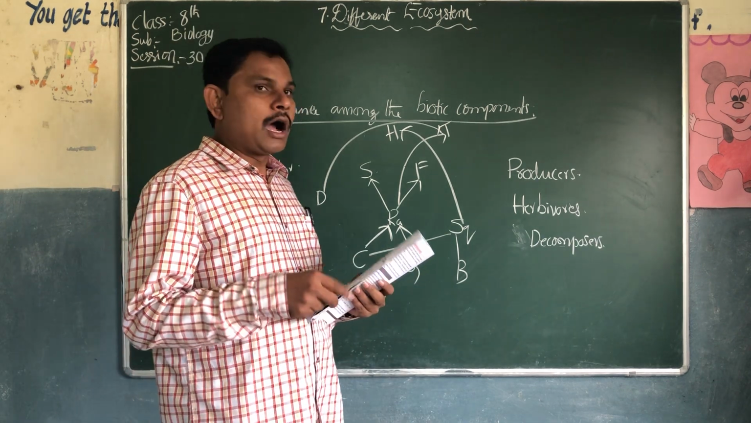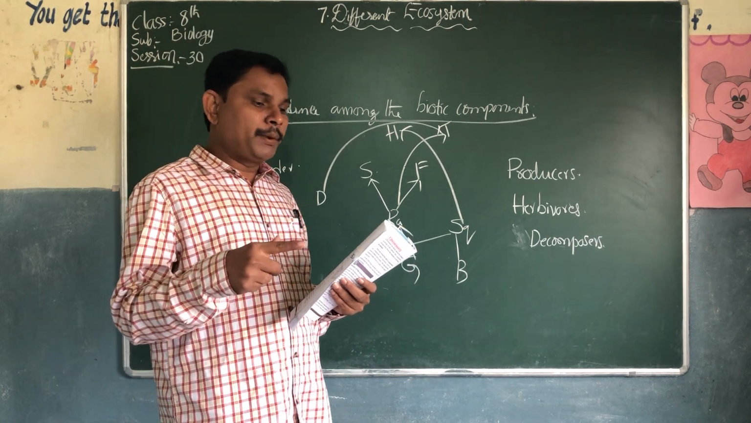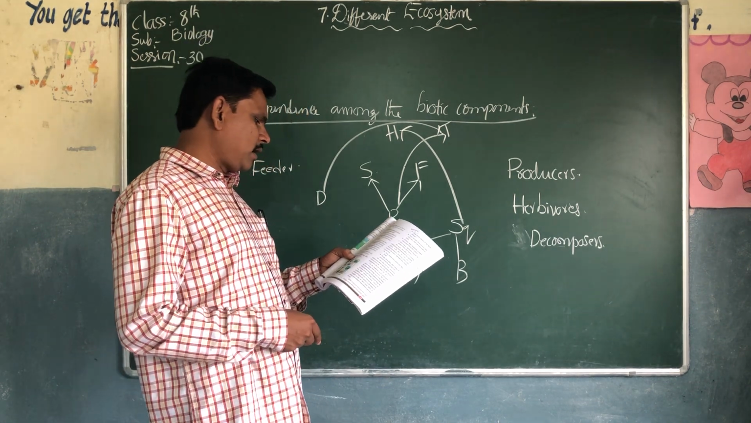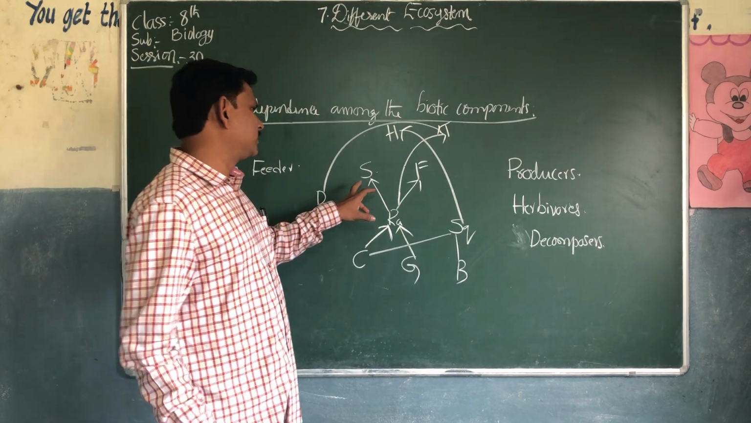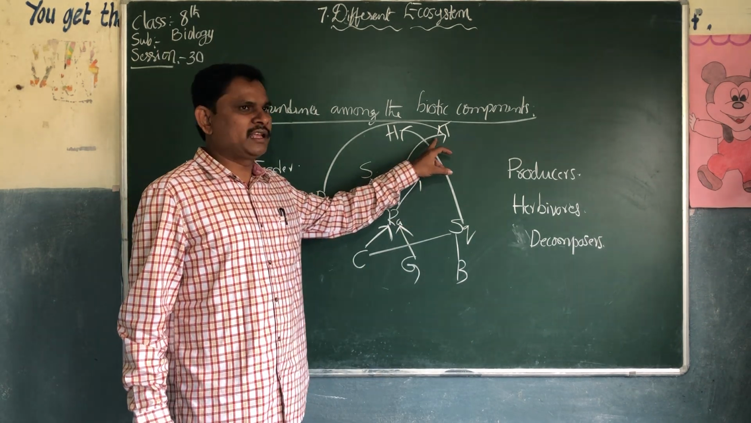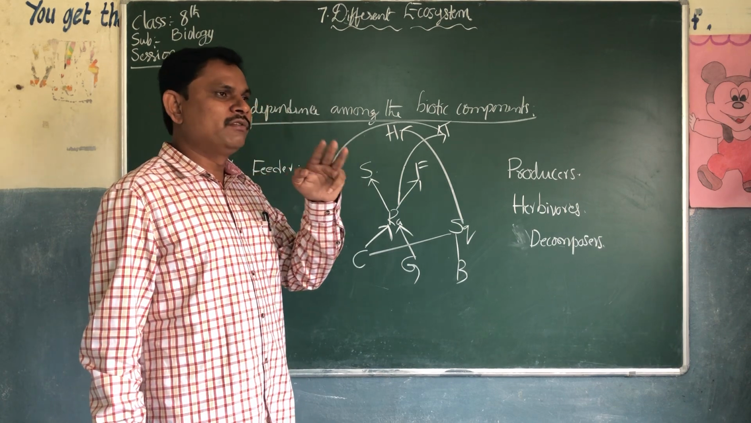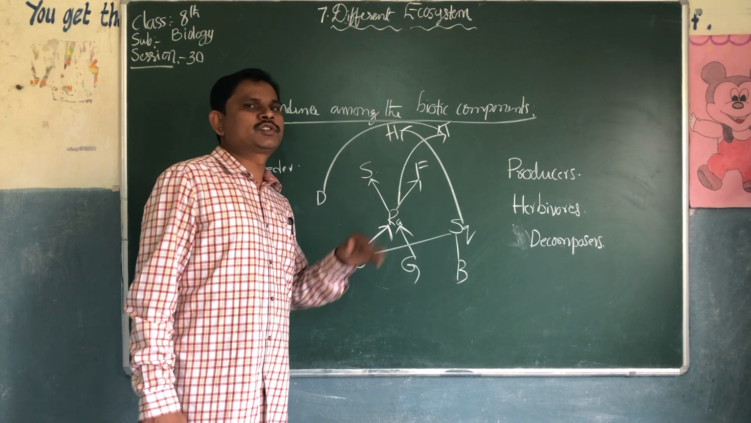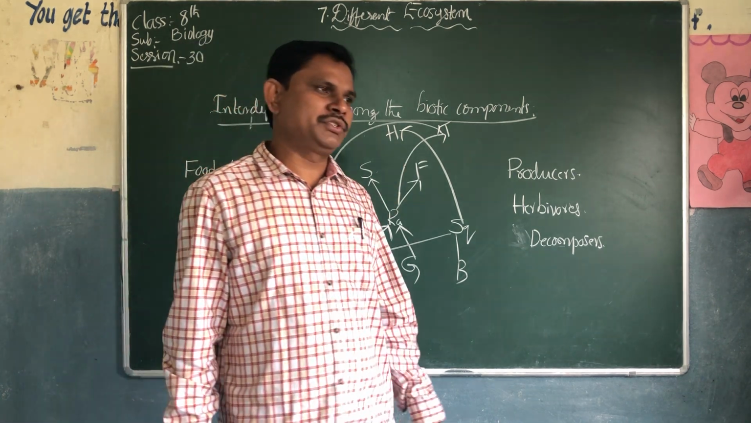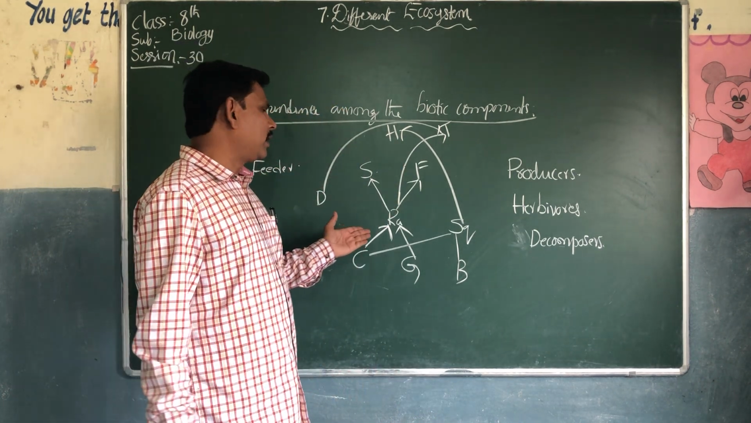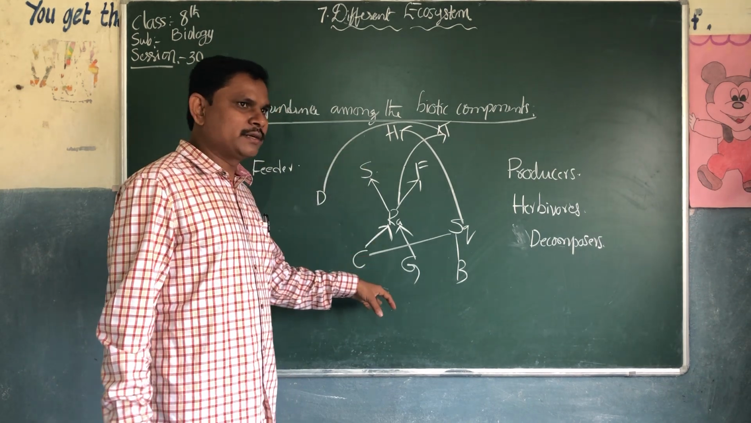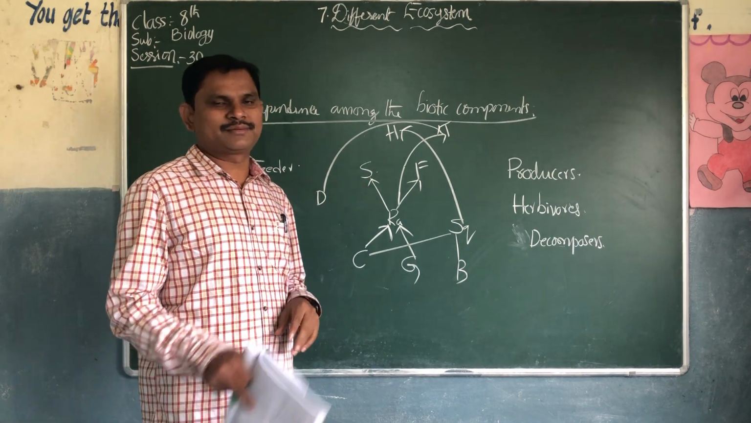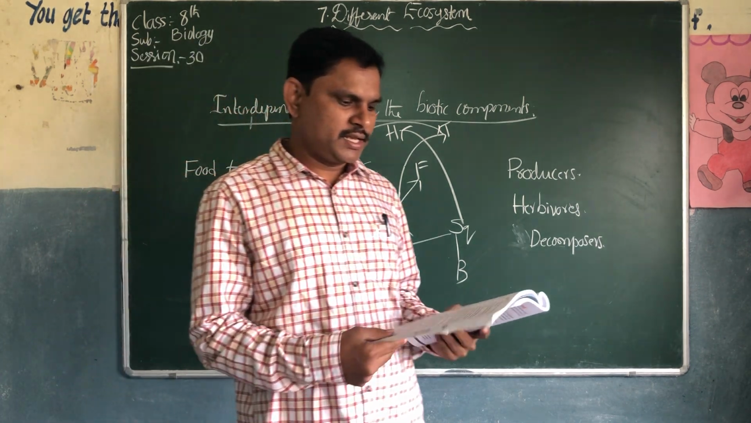Next question: how many organisms depend on rabbit? Snakes, fox, tiger. 3 organisms depend on rabbit. So there are different types of questions. Rabbit depends on 2 organisms. How many organisms depend on rabbits? 3 organisms. So there are twisted questions like this.